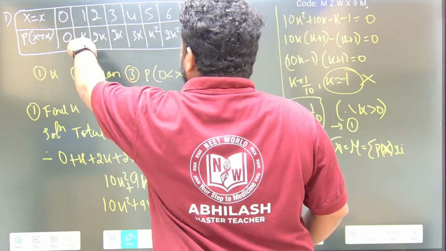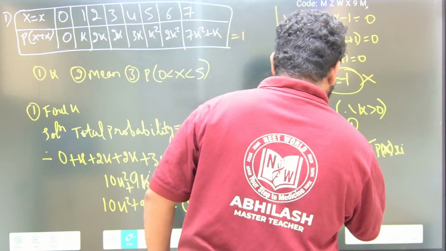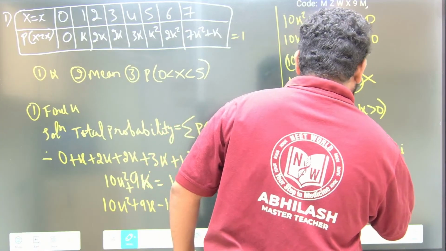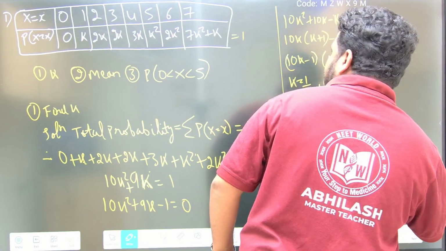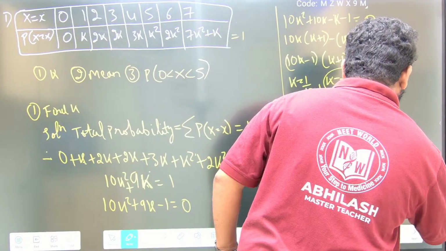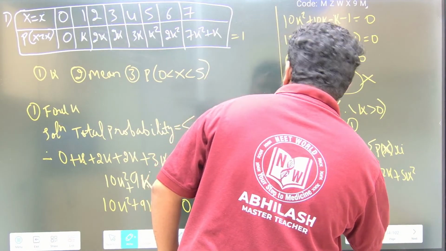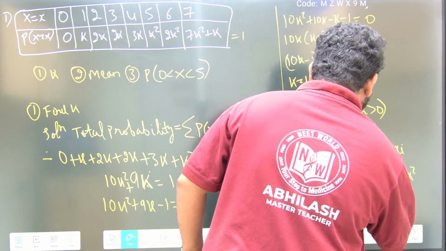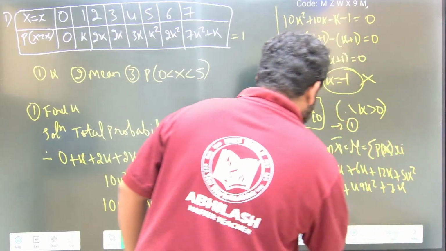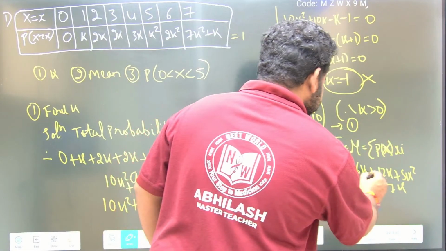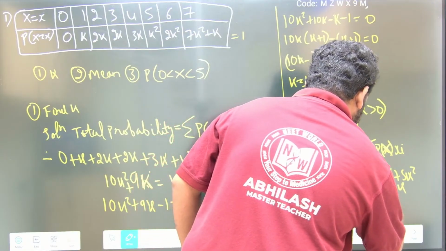So this will become 1 into k is k, 2 into 2 is 4k, plus 6k, plus 12k, plus 5k square, plus 12k square, plus 49k, plus 7k. So we will get 66k plus 30k square. That is what we got here.